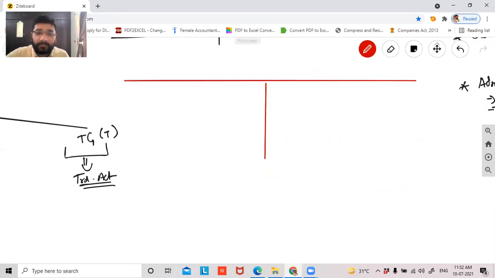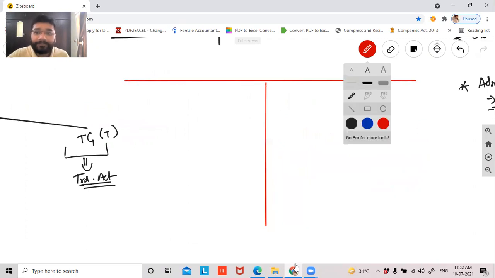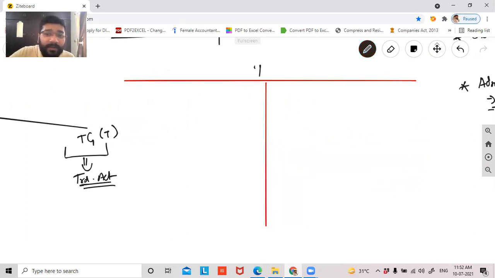Now let's do the trading account. This is my trading account. What do I record in my trading account? Guys, opening stock. Opening stock of what?